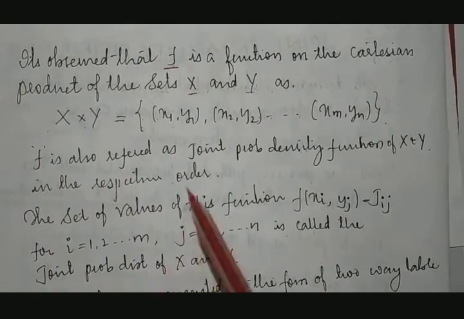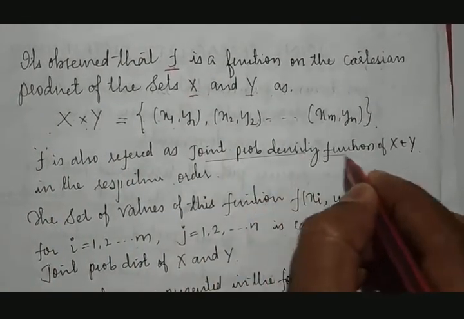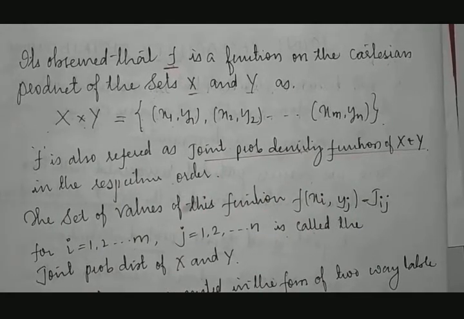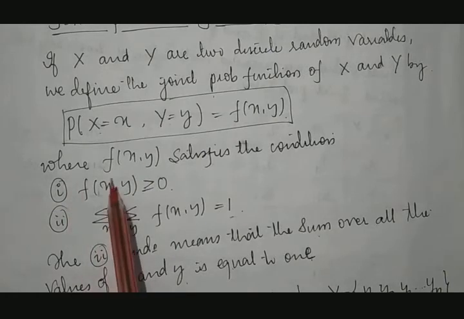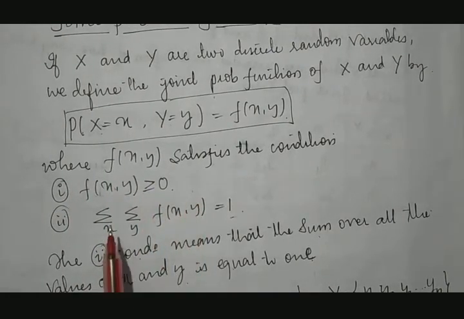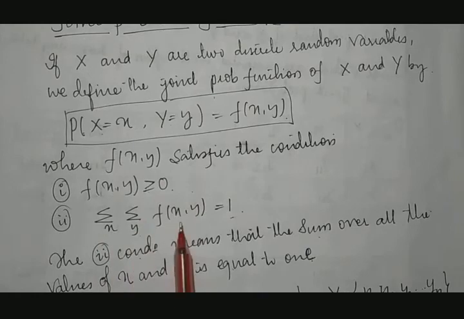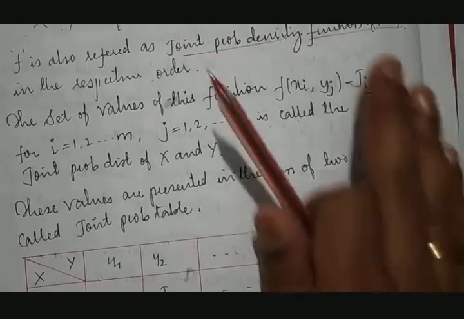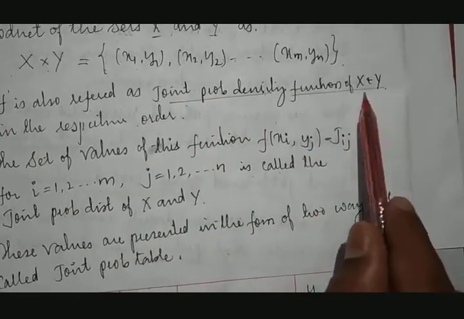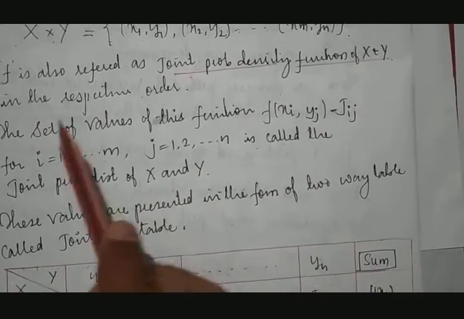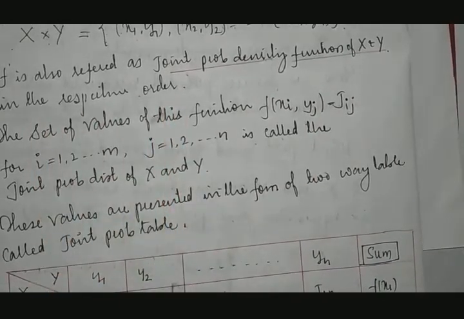F is also referred to as the joint probability density function. Of course, when it is called a probability density function, it already satisfies two conditions. What are those two conditions? That f of x comma y is greater than or equal to 0, and the summation over x and the summation over y of f of x comma y is equal to 1. Because of that, f can be called the joint probability density function of X and Y, in respective order.